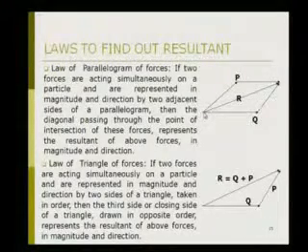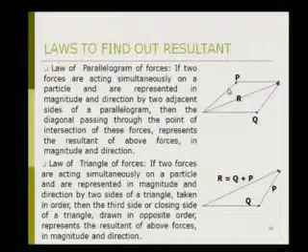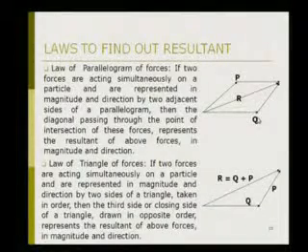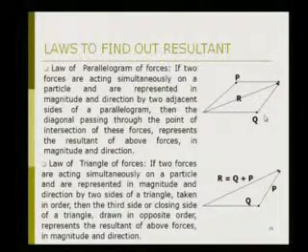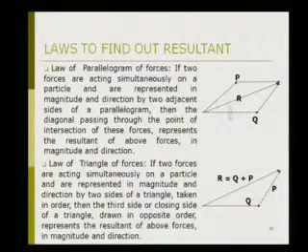Let us say at this particular point, force P and force Q are acting. They are represented in magnitude and direction, which means if this P force is 10 Newton and our scale is 1 centimeter equal to 10 Newton, then this line is drawn as 1 centimeter. If Q has magnitude 20 Newton, then according to our scale this will be 2 centimeters. Whatever is the direction, the Q force is acting horizontally and the P force is inclined to this Q force.